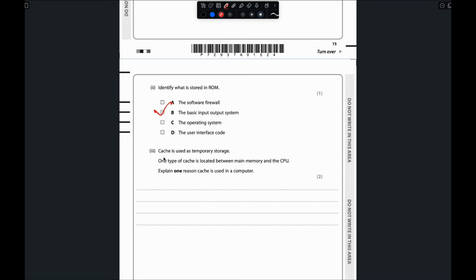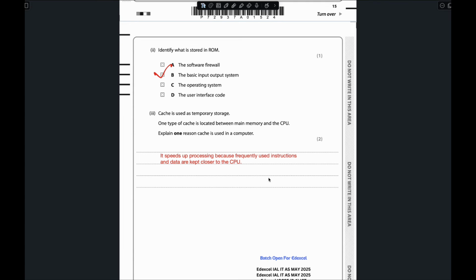When you are using a computer, look carefully at these things. Some software you use frequently each and every day loads much faster, whereas some software you are not using that much, like after 2 or 3 months, when you open that particular software, you will notice it takes much more time to open compared to the software you use regularly. So this is one example of a cache. It speeds up processing because frequently used instructions and data are kept closer to the CPU.